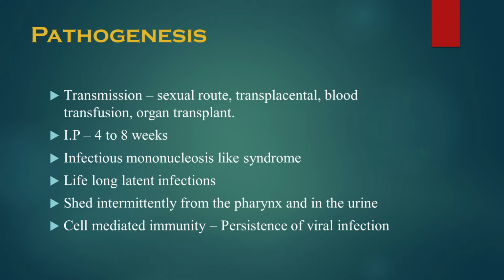This was especially due to cell mediated immunity. In Epstein-Barr virus also, if cell mediated immunity is depressed, B cells will proliferate and may lead to lymphoma. Whereas here, the cell mediated immunity is depressed with the primary infection and may be the cause for the persistence of the viral infection. This is the same concept.